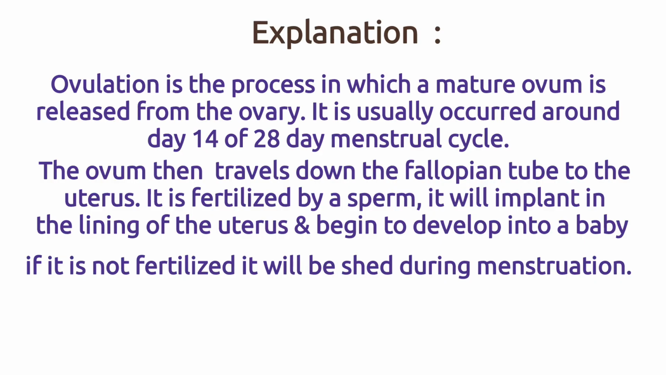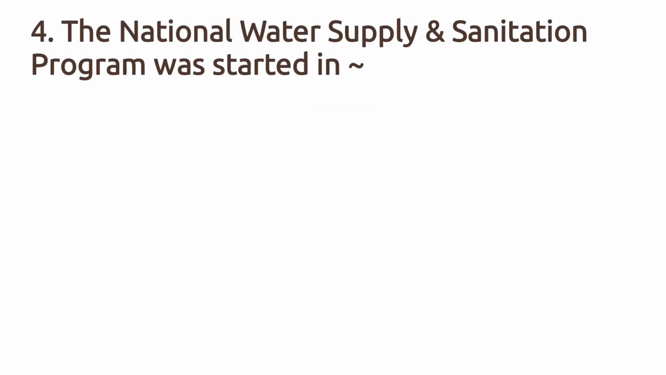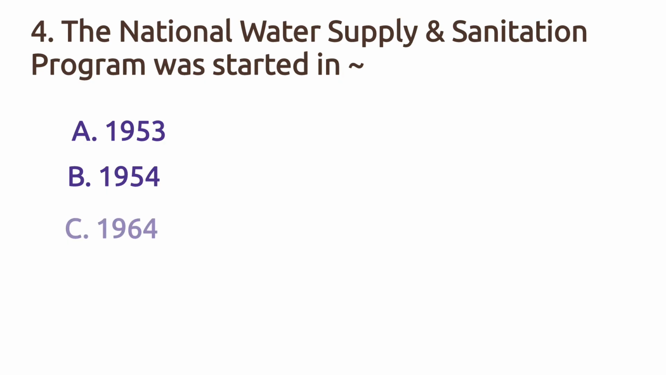Next question. The National Water Supply and Sanitation Program was started in Option A 1953, Option B 1954, Option C 1964, Option D 1956. The right answer is Option B 1954.